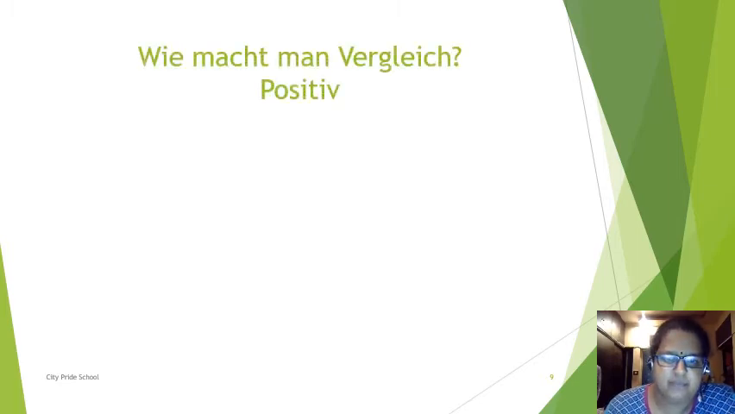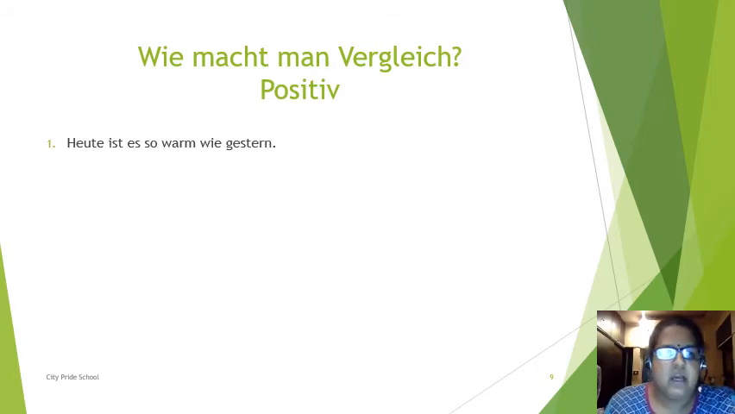Now let's see how to make the positive, comparative and superlative form. We make Vergleiche. First, let's understand about the positive degree. How to make the positive degree? Heute ist es so warm wie gestern. Today it is as warm as yesterday. So "wie" is used in case of the positive degree because we are showing that both the things are at the same level. Heute and gestern, the warmth is at the same level. So it is used, so ... wie.